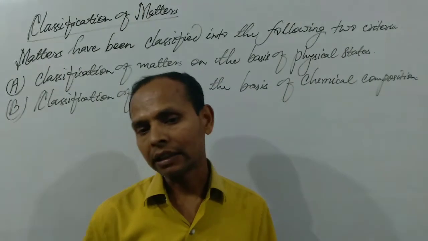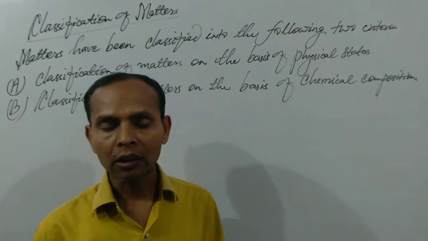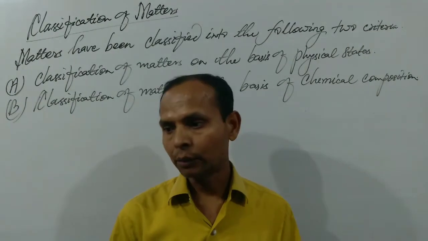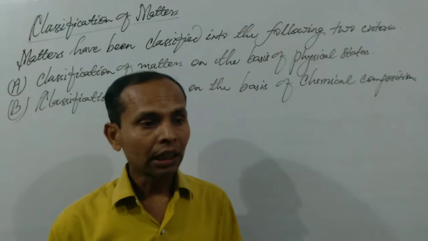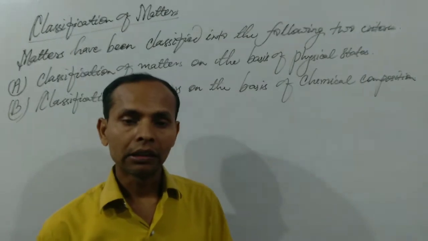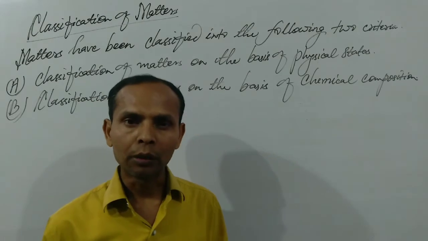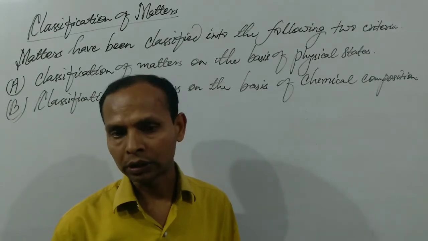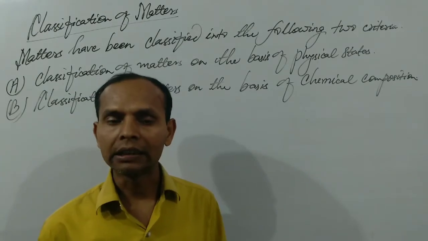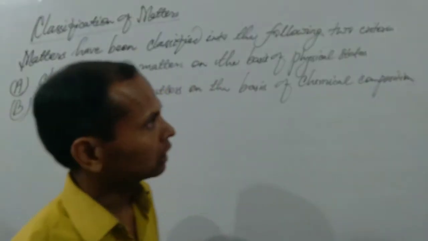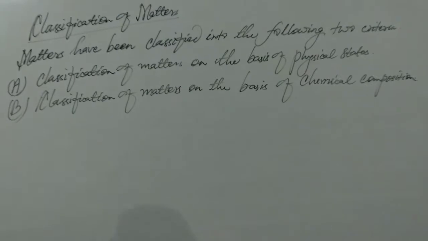One is the classification of matter on the basis of physical state or physical composition, and the other is the classification of matter on the basis of chemical composition or chemical constitution. These are the two criteria in which every matter can be classified. So we have to study them one by one.